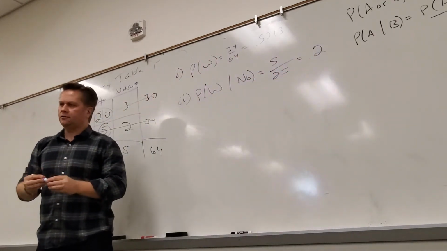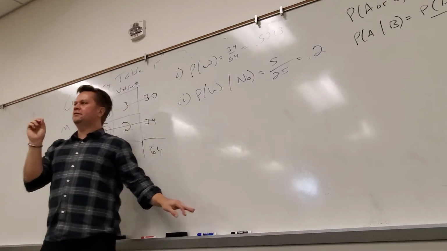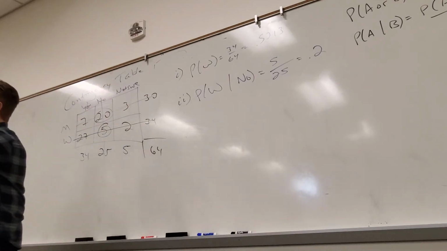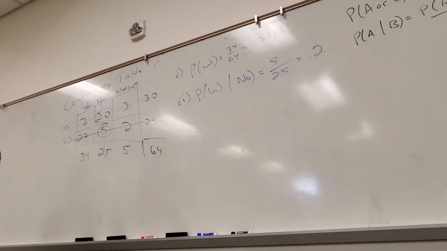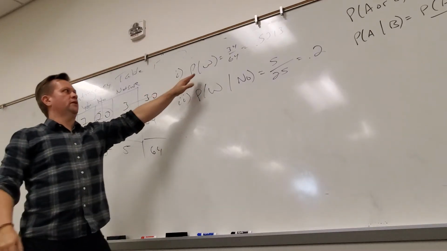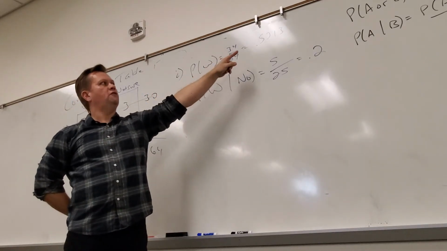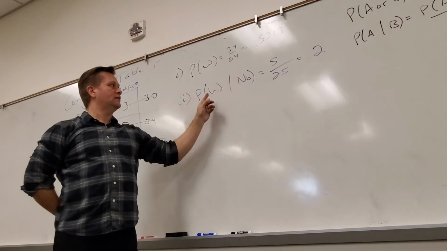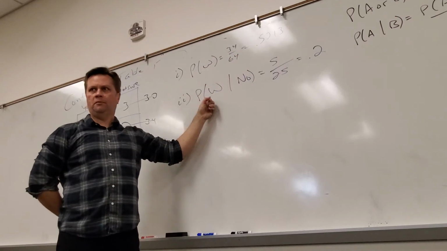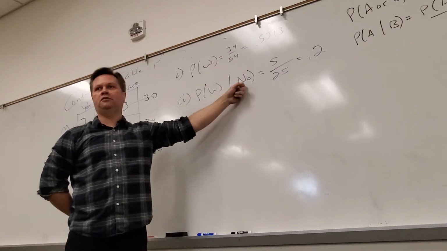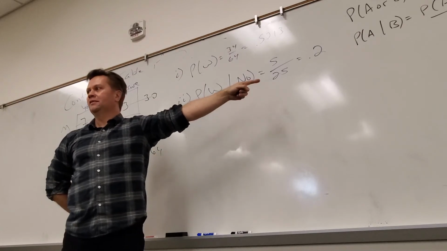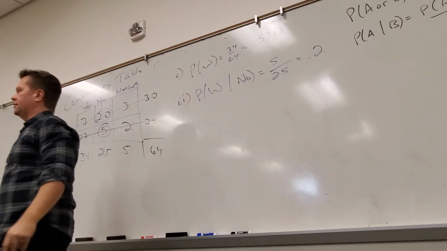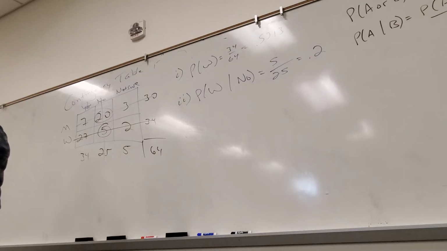Now watch this. This is one of the things that really drives me a little insane, because it really isn't more than this. What was the probability that somebody is a woman? 53%. Does the probability somebody is a woman change if I know that the person said no? Yeah. So they are dependent. The probability it's a woman depends on if they said no or not.